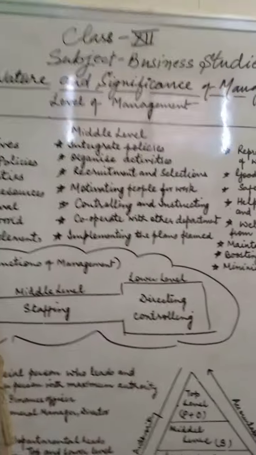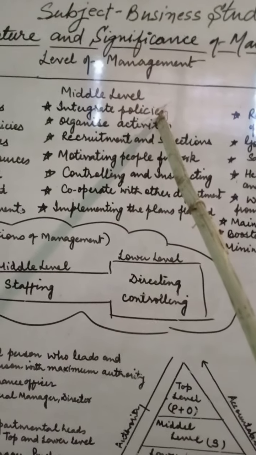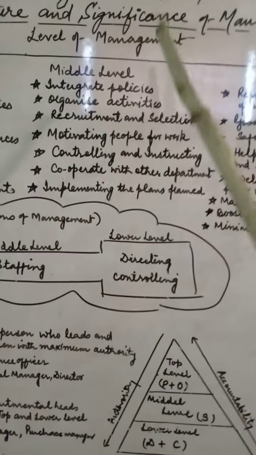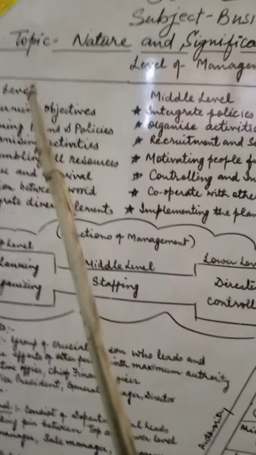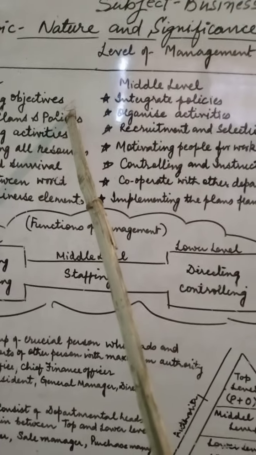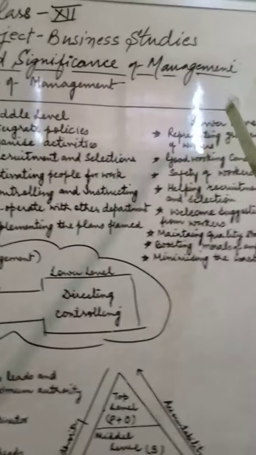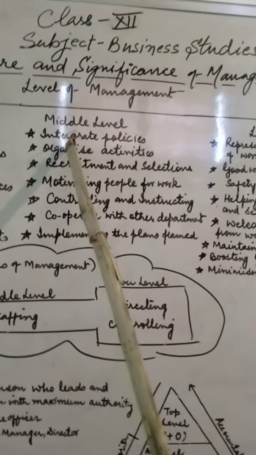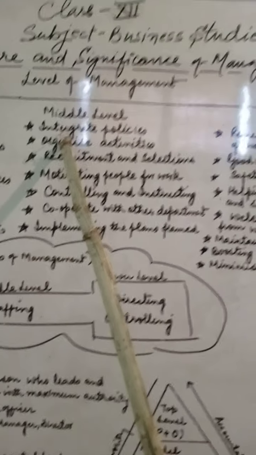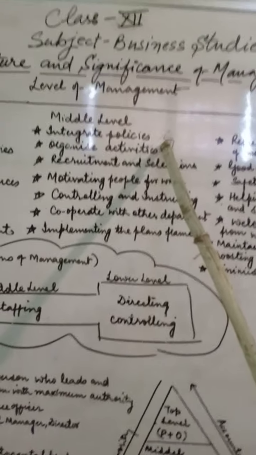Now come to the middle level of the organization. They have integrated policy. The duty of the middle level of management is to integrate the policy of the top level. What policy, procedure and objective the top level of management is thinking of, they are going to pursue with the help of the lower level of the organization. So they first analyze all the policies and procedures taken by the top level, and then make their own policy to achieve those.